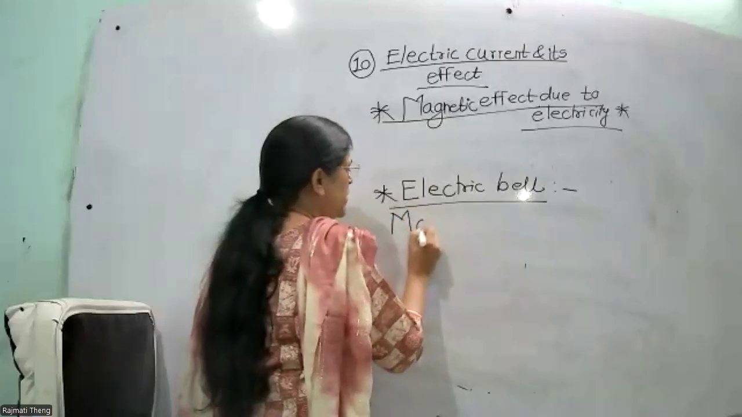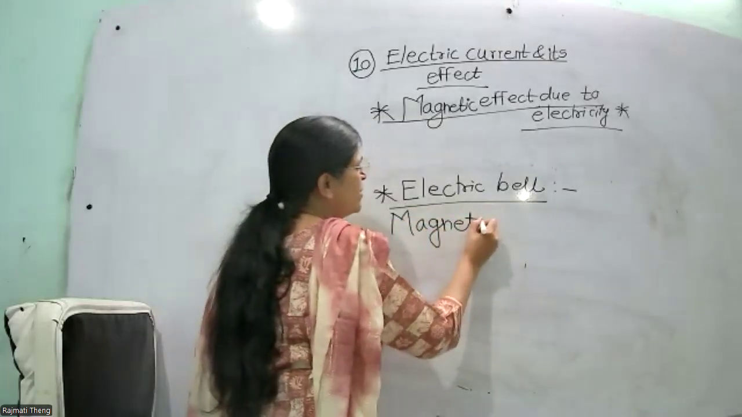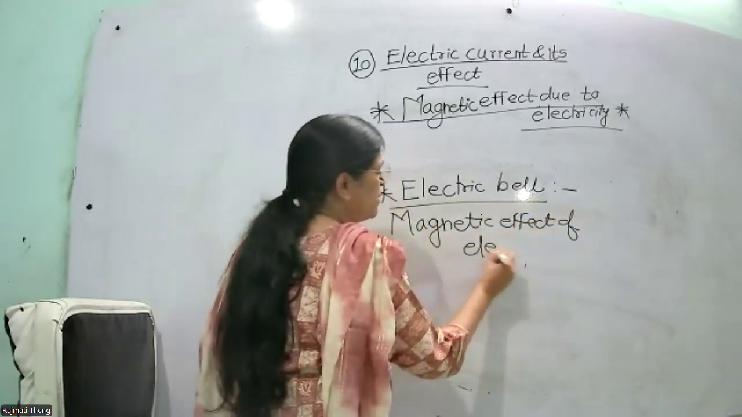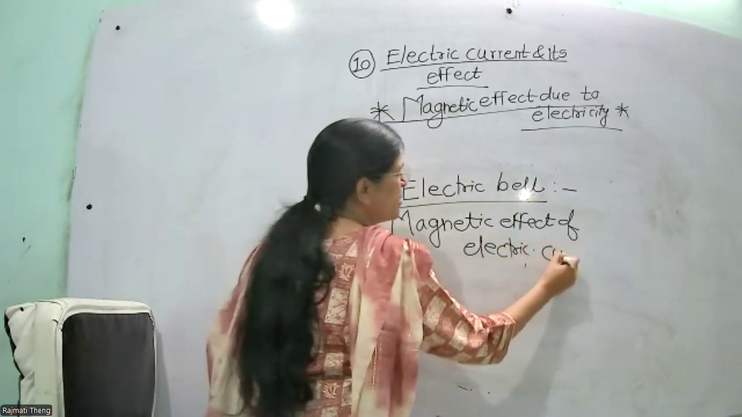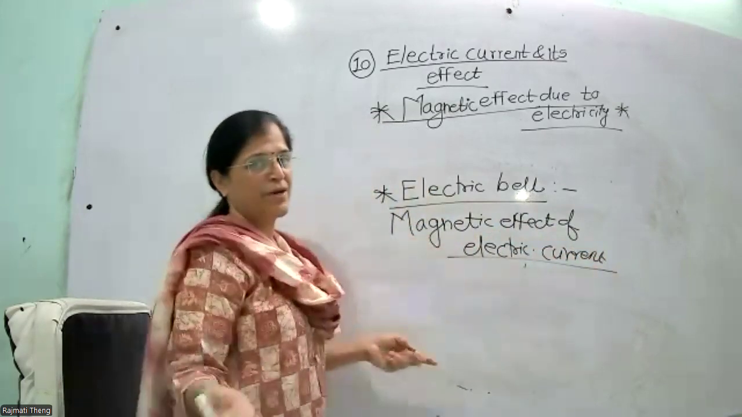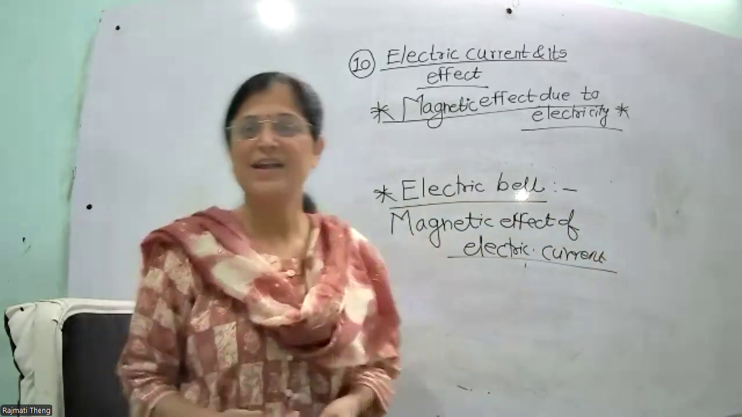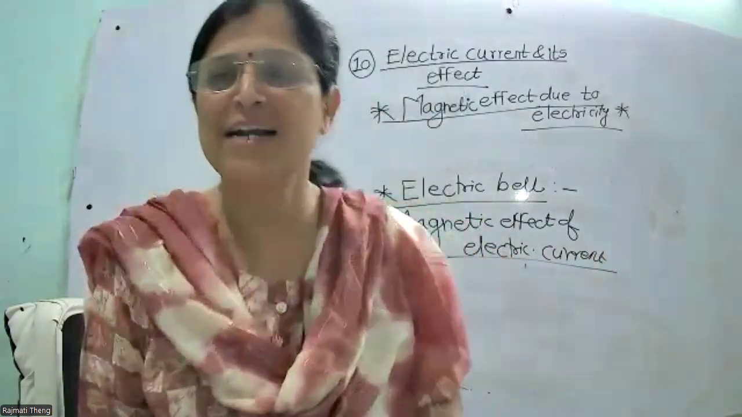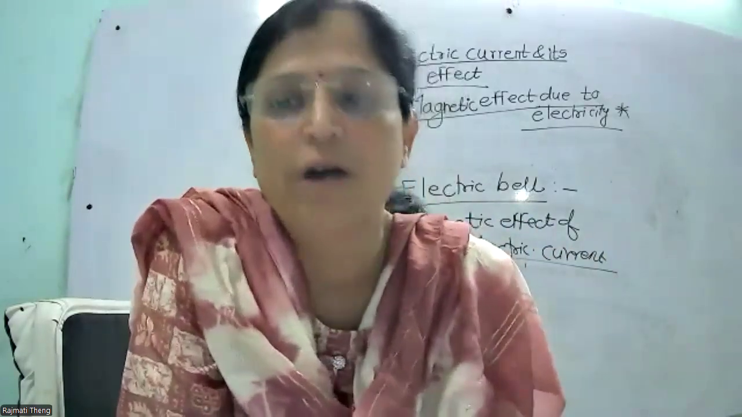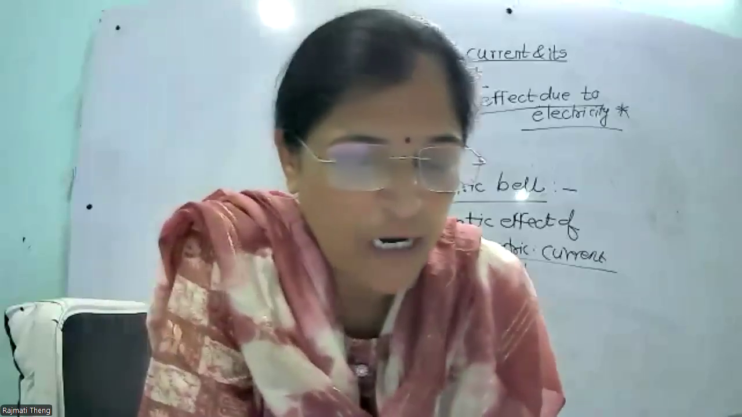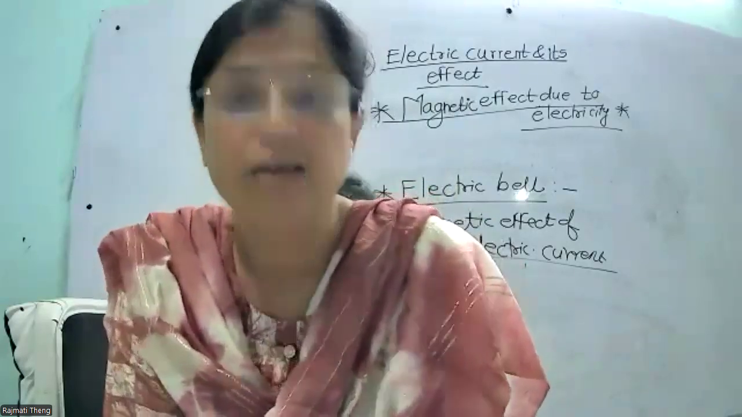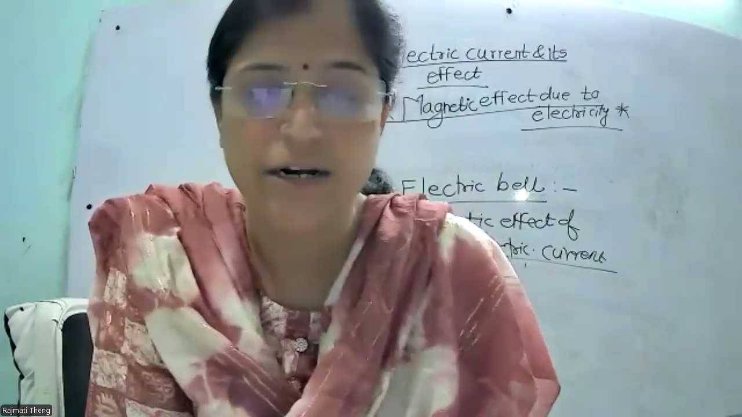इलेक्ट्रिक बेल में कौन सा इफेक्ट है? मैग्नेटिक इफेक्ट. Magnetic effect of electric current. What is the meaning of magnetic effect of electric current? When we pass the electric current, the conductor behaves like a magnet. जो कंडक्टर मटेरियल है, फॉर एग्जाम्पल कॉपर, इट बिहेव लाइक द मैग्नेट. So the electric bell works on the principle of magnetic effect of electric current. It has an electromagnet which behaves like a magnet when electric current passes through it.